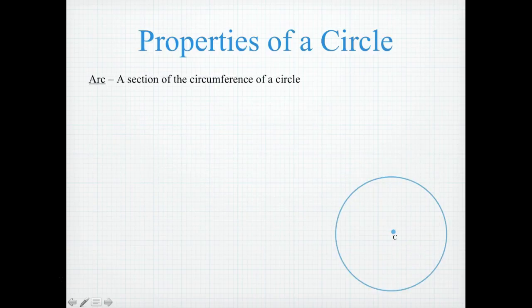The arc of a circle is the section of the circumference of a circle. So the arc of a circle can be measured in two ways. It can be measured in degrees or it can be measured in length, but it's a piece of the circumference.